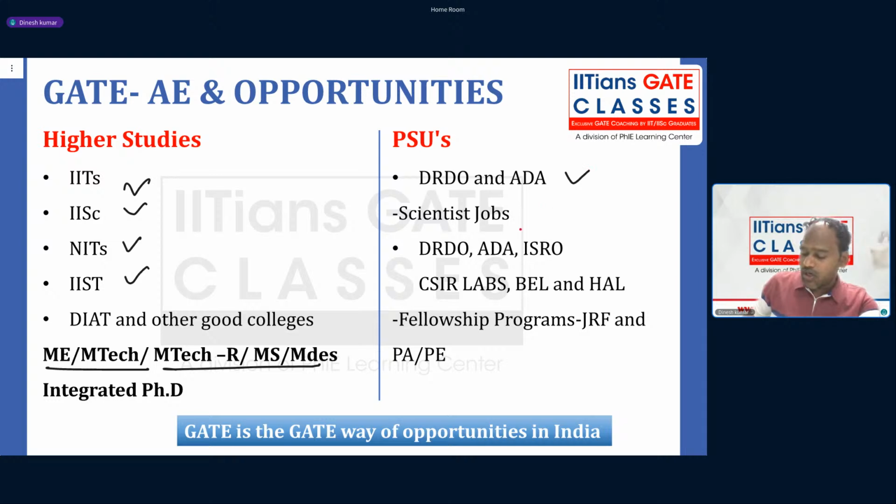Then DRDO, ADA, ISRO, CSIR labs like NAL, BEL, and other places. There are many other posts where they hire through GATE score, like JRF position, project associate, project engineers, but not full-time jobs.